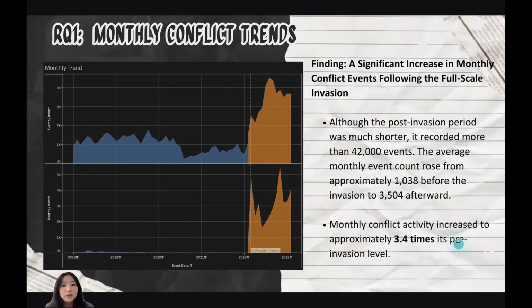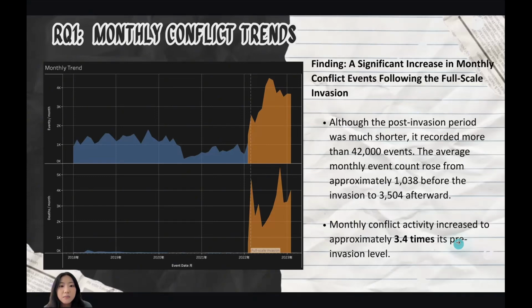To understand when this escalation happened, we looked at monthly conflict trends. One important thing to note is that the post-invasion period is much shorter than the pre-invasion period. Even so, it recorded more than 42,000 conflict events.